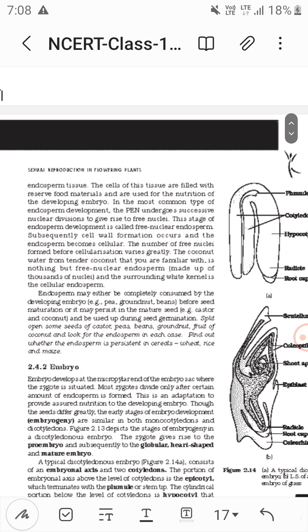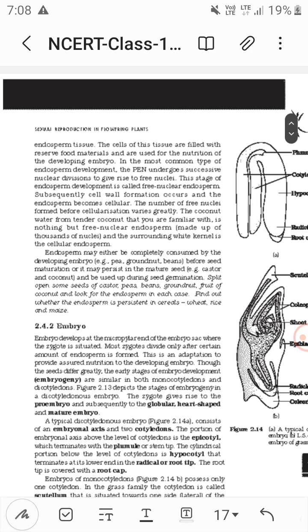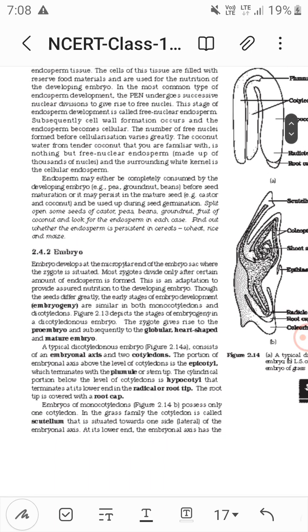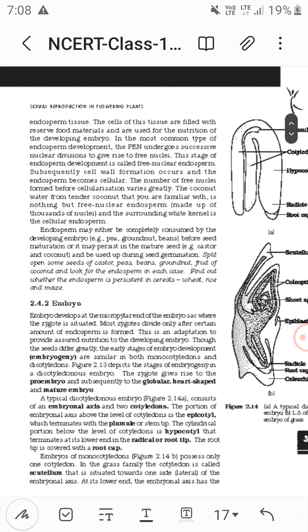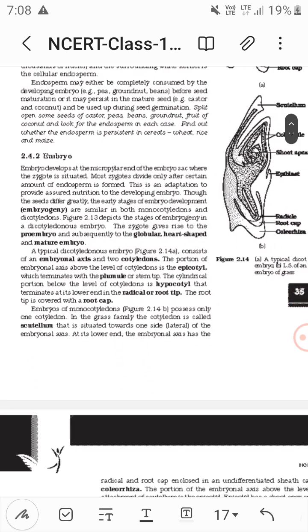There are types of endosperm. The most common one is free nuclear endosperm, found in coconut. Here the cell formation does not follow cytokinesis, and once they follow cytokinesis, there is formation of the white kernel, which is cellular endosperm. The most common type is the free nuclear endosperm.